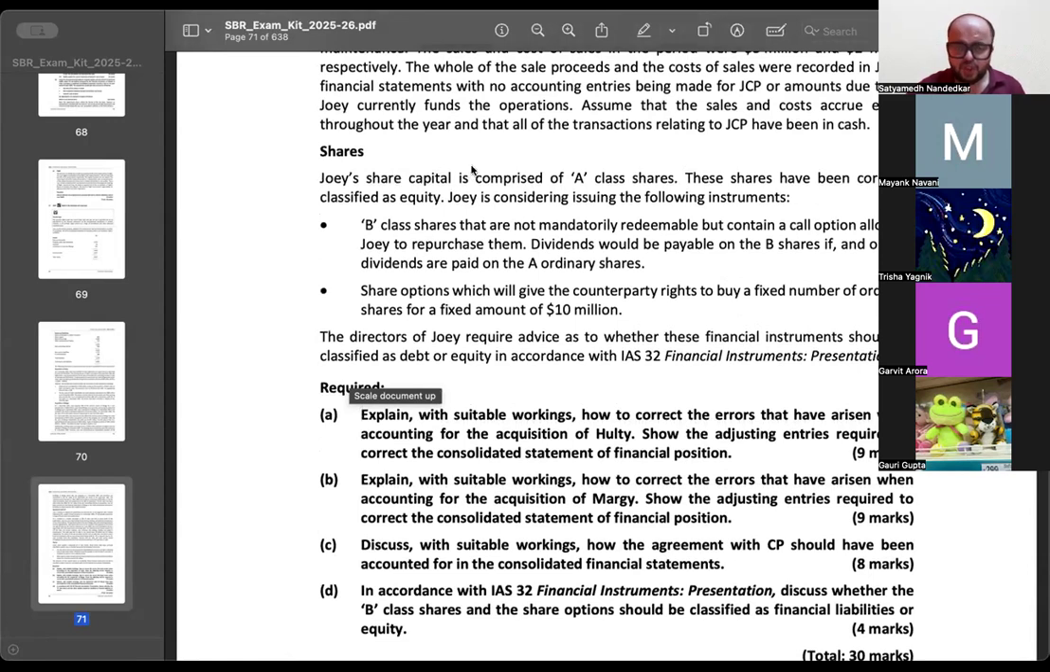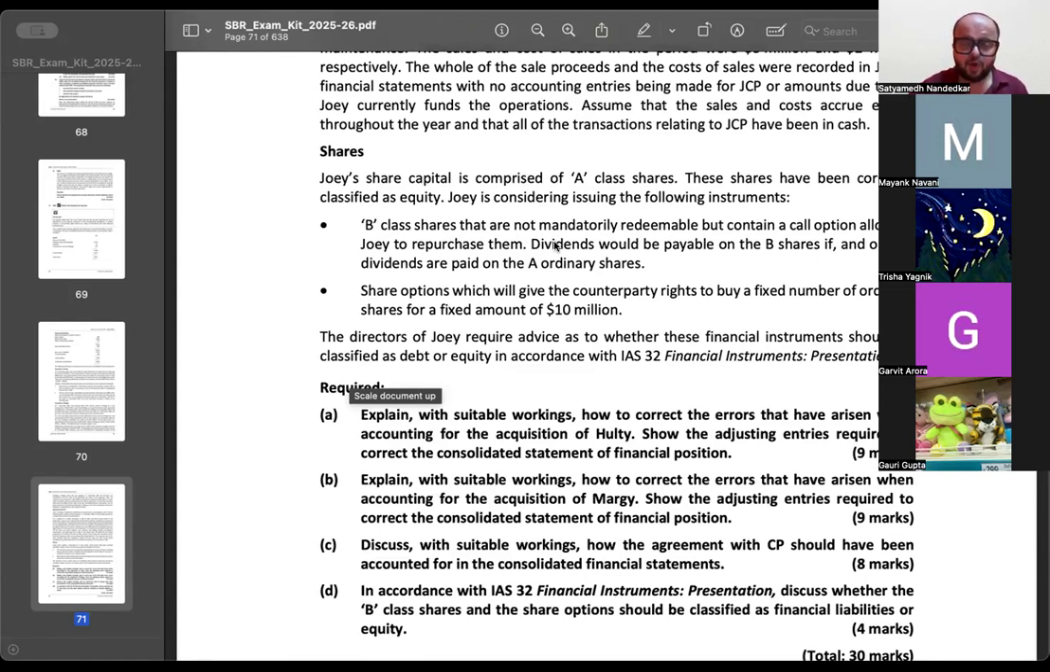ठीक है, Joey का share capital A class shares से comprised है. These shares have been correctly classified as equity. Joey is considering issuing the following instruments: B class shares that are not mandatorily redeemable but contain a call option allowing Joey to repurchase them.